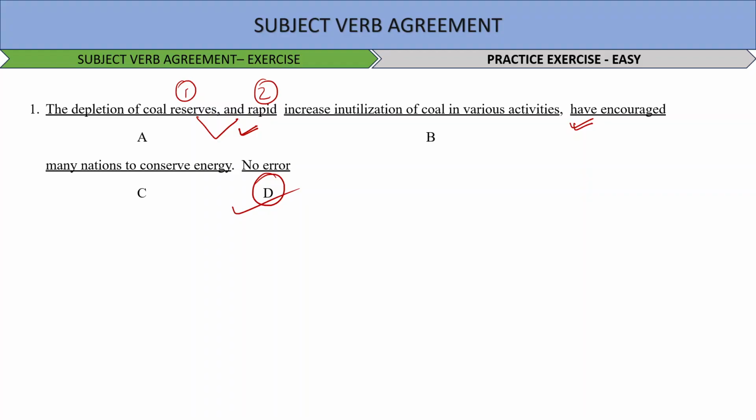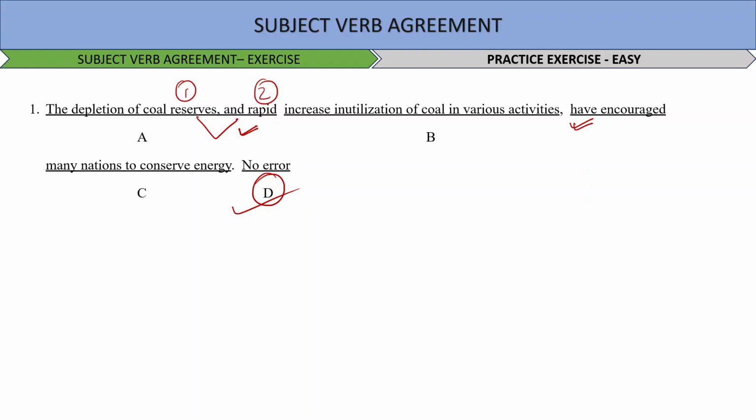Next question. The dog with the brown tail run out of the house. So here, the dog with the brown tail, which means we are talking about a singular subject, dog, and dog is singular. So for dog we will use a singular verb, runs out of the house. Hence the error is in option number B.